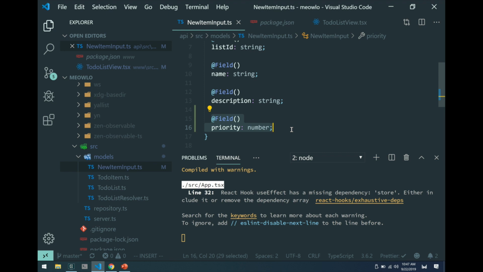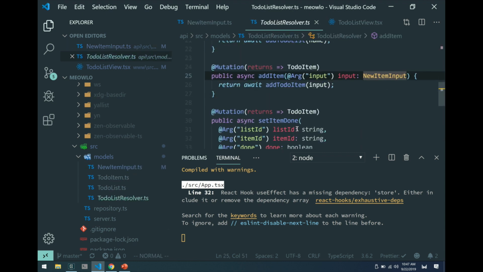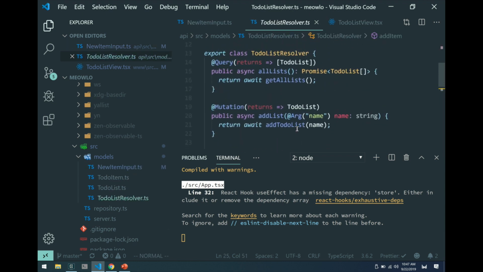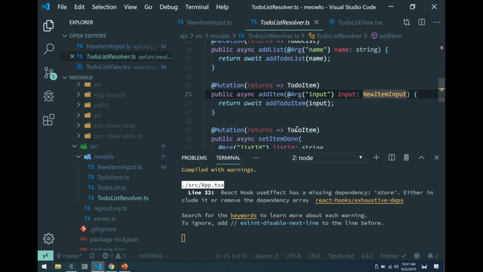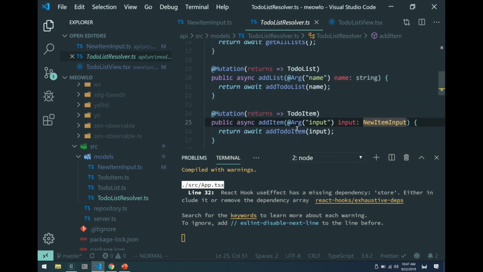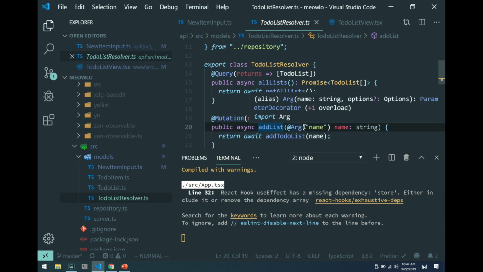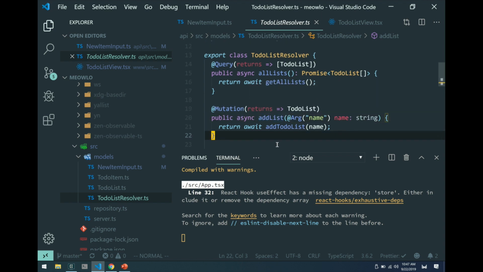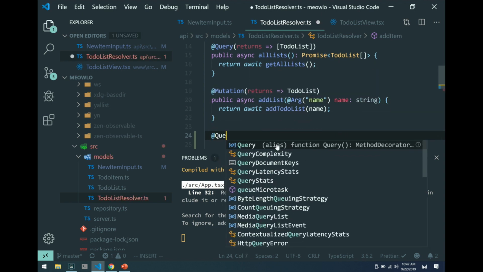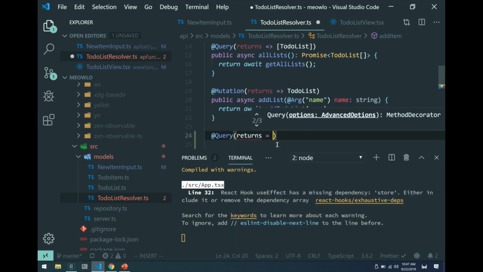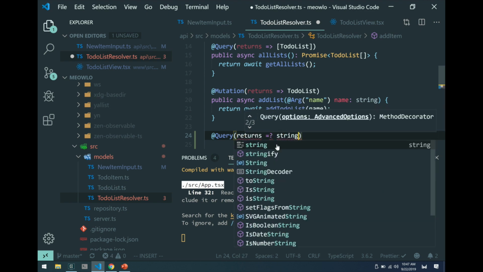It's very close. And if you're wondering, well, how do we add an arbitrary field to the schema, we can do that too. We don't have to just add additional scalar fields to existing types. We can actually add a root field. You can see that all these things were root mutations, right? So it's very easy. I can come in here and say, I want a query that returns a string.